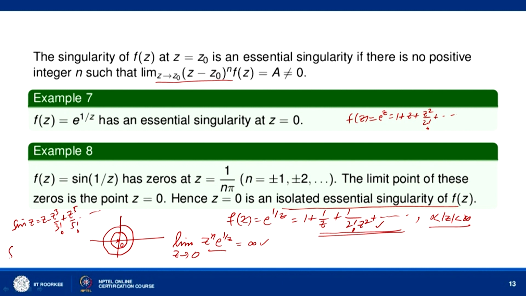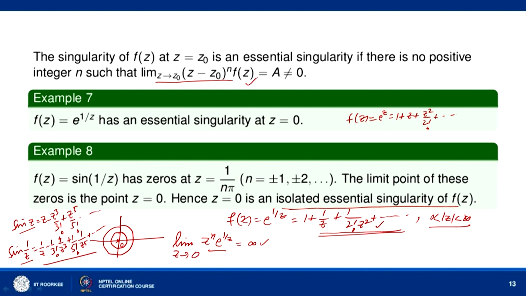Then sin 1 by z equals 1 by z minus 1 by 3 factorial into 1 by z cube, plus 1 by 5 factorial, 1 by z to the power 5, and so on. So, this is the principal part of the Laurent series which contains infinitely many terms. So, sin 1 by z has an essential singularity at z equal to 0,